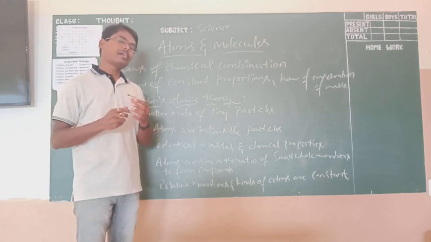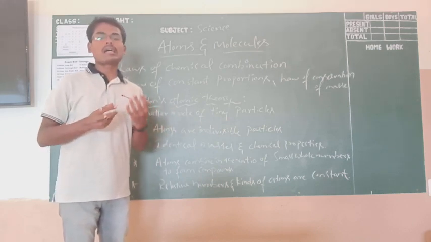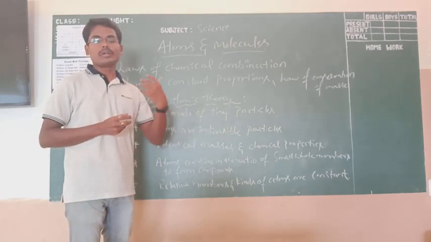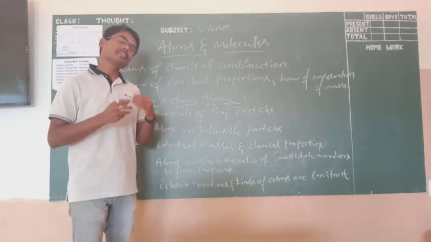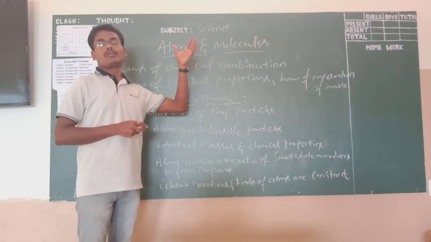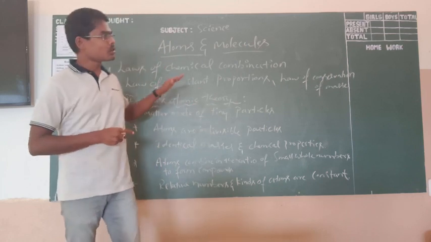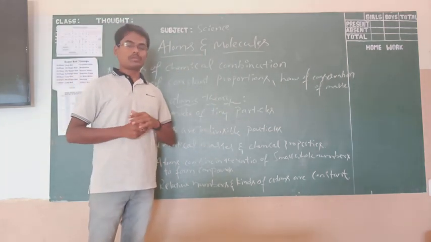We will discuss what types of atoms there are, what the laws are, how atoms combine, and in the same fashion the molecules, completely with respect to chemistry.